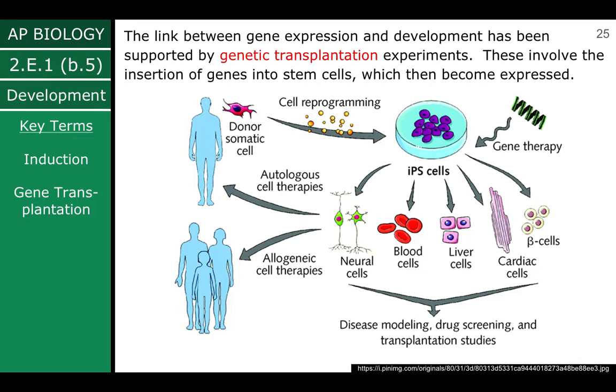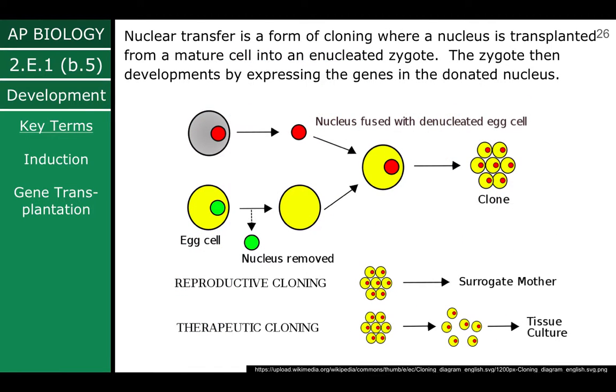The link between gene expression and development has been supported by genetic transplantation experiments. These involve the insertion of genes into stem cells, which then become expressed. So right here it's showing the gene therapy that's occurring. Nuclear transfer is a form of cloning, where a nucleus is transplanted from a mature cell into an enucleated zygote. The zygote then develops by expressing the genes in the donated nucleus.